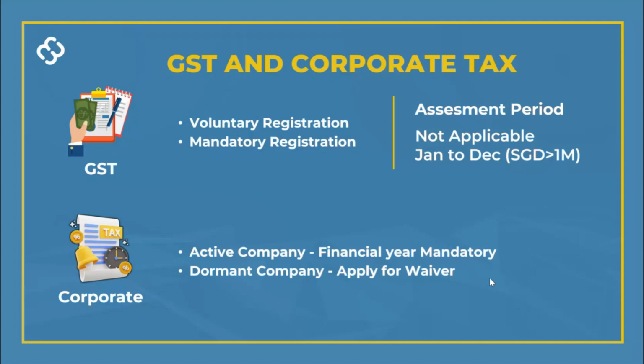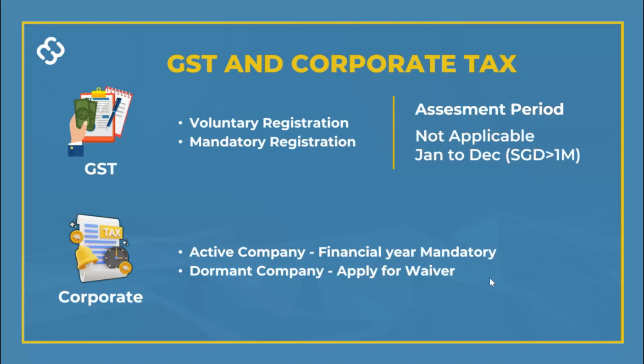Now, what happens is once you've registered, you have to comply with the submission basis. Most submission bases are on a quarterly basis, and this quarterly basis follows your financial year. Financial year is not your calendar year. For example, some companies may start the financial year in July and end in June. On that basis, the quarters follow the financial year. It means that from July to September, it's the first quarter, October to December is another quarter, right? There are sometimes where your GST quarter follows a monthly basis, but that's when your transaction volume is large. But normally for most SMEs, your reporting period for GST is on a quarterly basis.